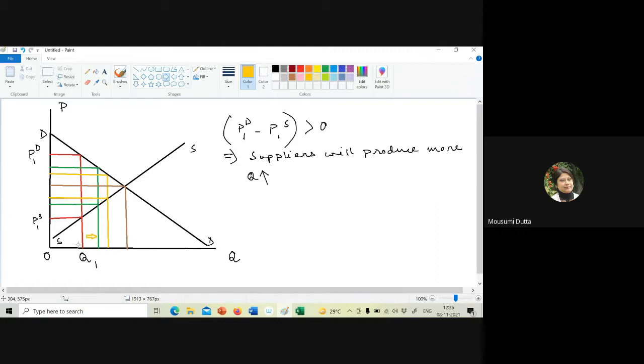As production increases, the gap between the demand price and the supply price is falling. Still demand price is greater than supply price with green demand price and green supply price. And for that matter, there will be a further increase in quantity.